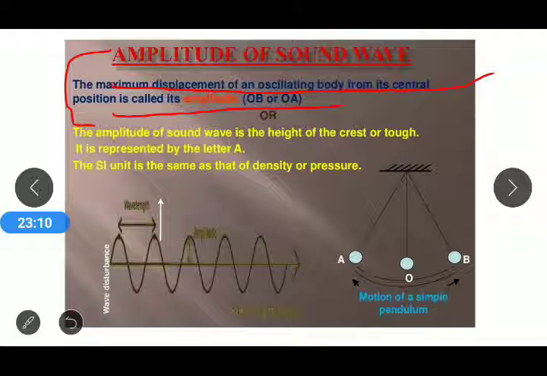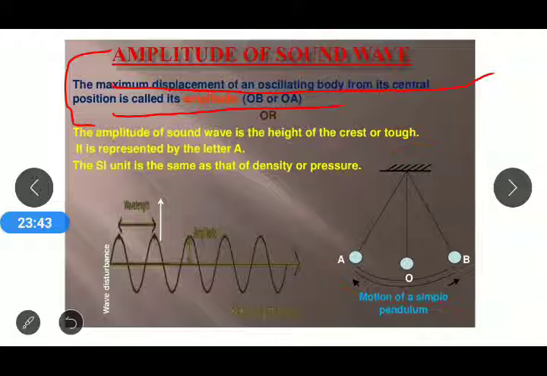Here, in the simple pendulum, we have the two positions A and B from its original position O. If we draw the lines OA and OB, these are known as the amplitude of this simple pendulum. This distance is the amplitude of the simple pendulum.